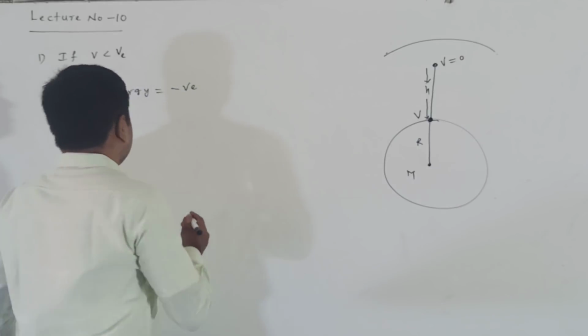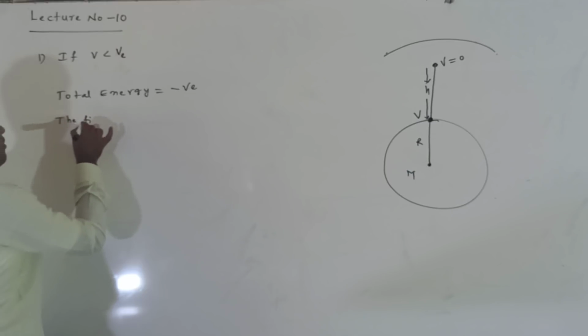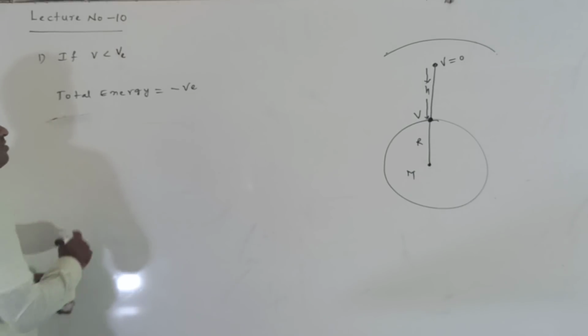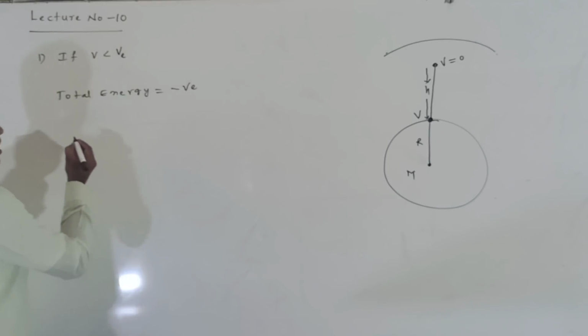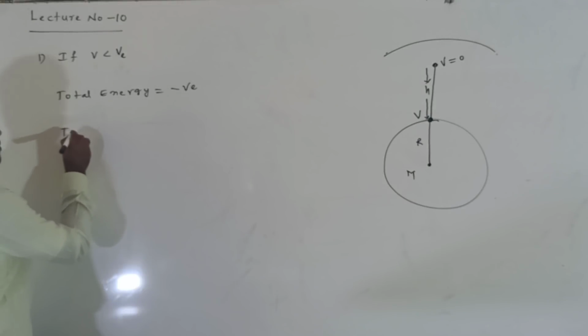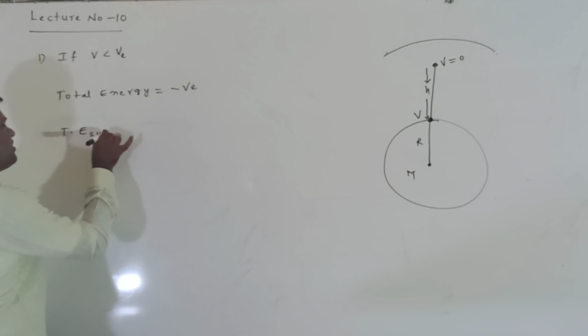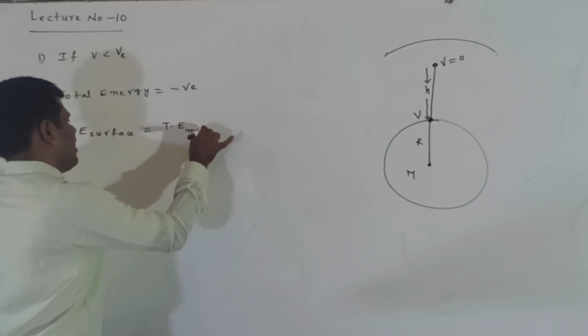Now the final velocity becomes zero here. Next we apply the law of conservation of mechanical energy: total energy on the surface is equal to total energy at maximum height.